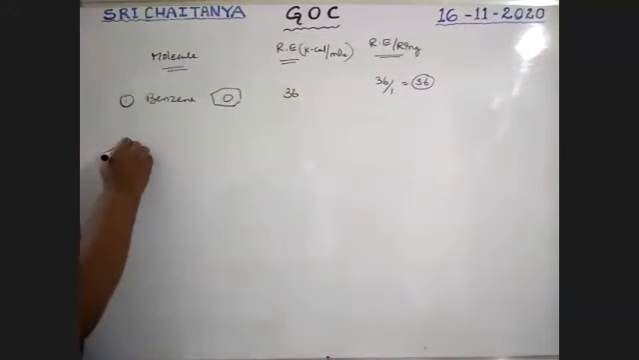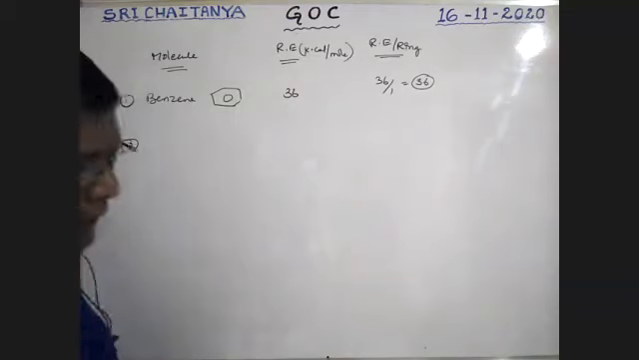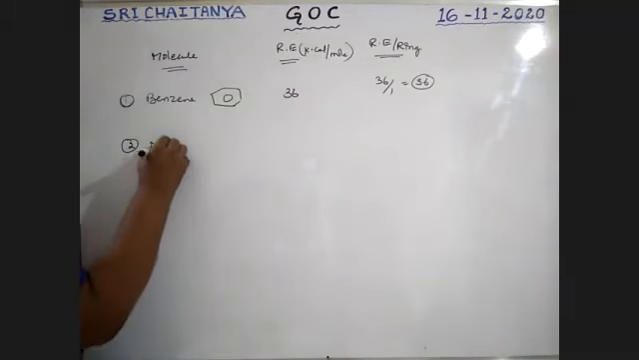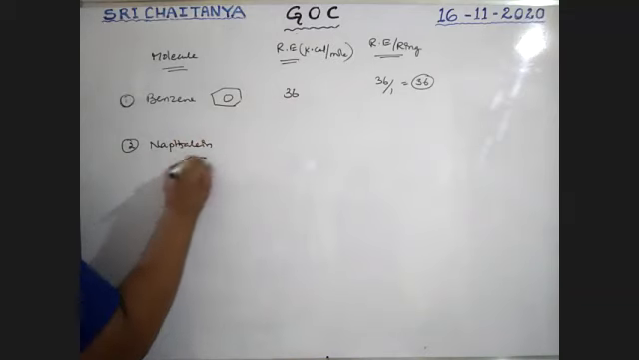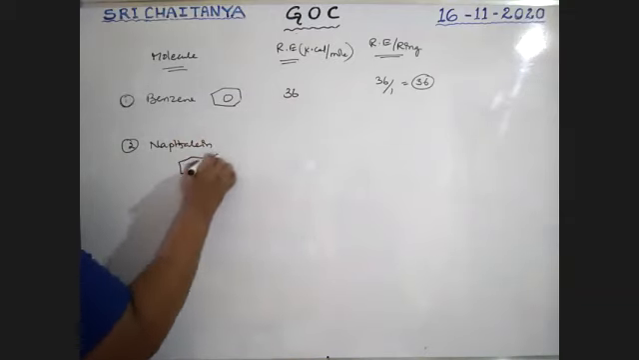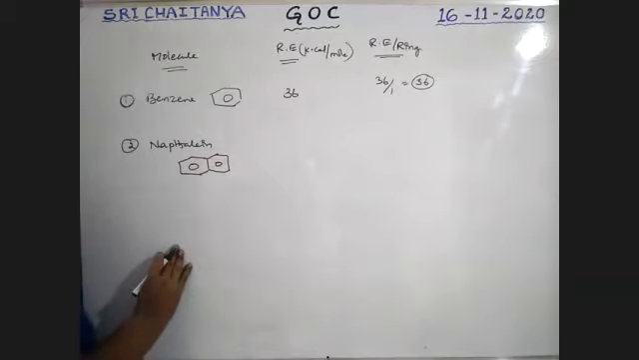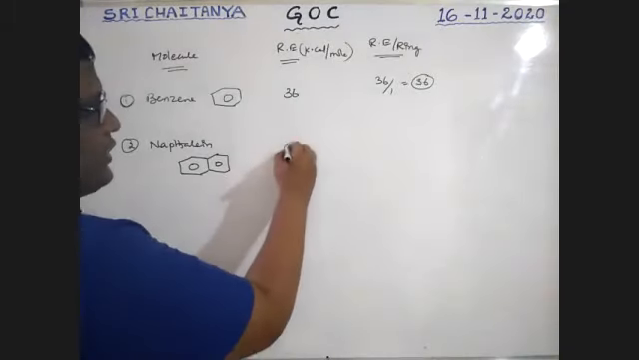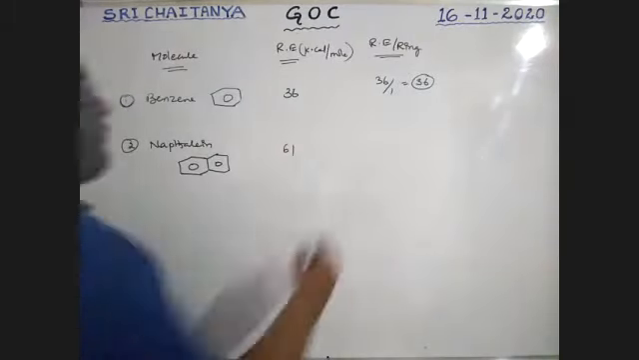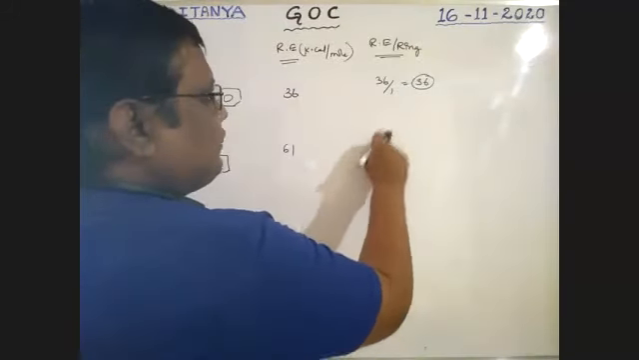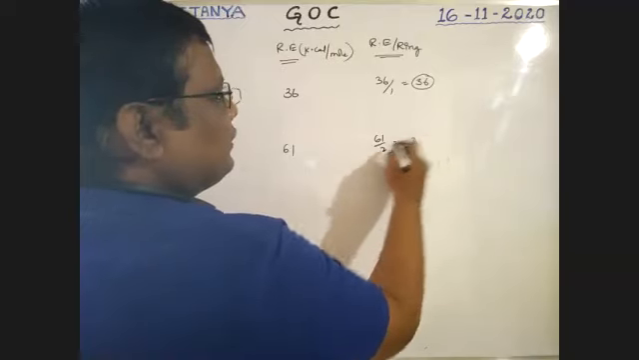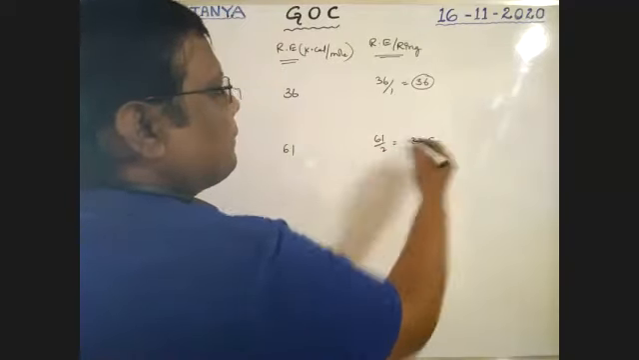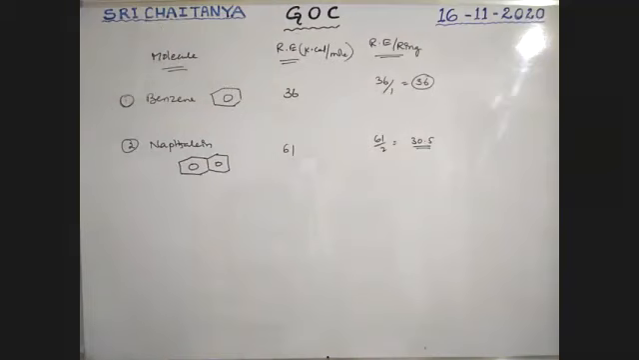Okay, next one. Naphthalene. It has 2 benzene rings fused, boys. Number of rings is 2. Its resonance energy is 61. Therefore, 61 by 2, that is 30.5 resonance energy per ring.